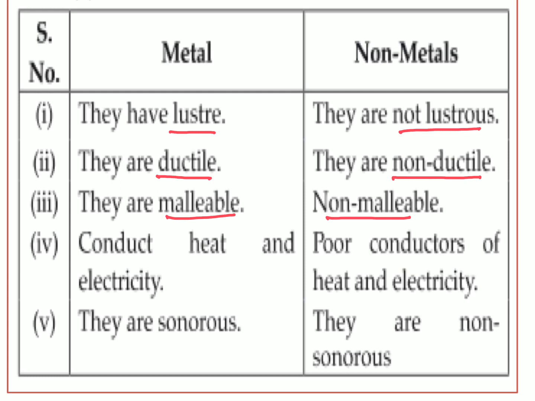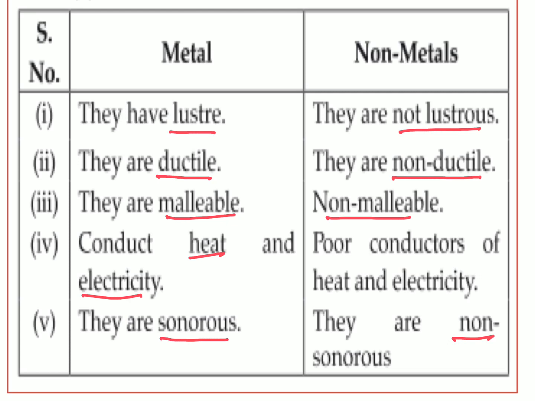Metals are ductile, they can be drawn into thin wire. Non-metals are not ductile. Metals are malleable, they can be beaten into thin sheets. Non-metals are non-malleable. Metals conduct heat and electricity. When metallic surfaces are struck, they are sonorous; non-metals are not sonorous.